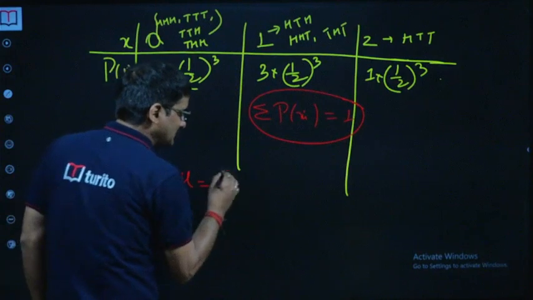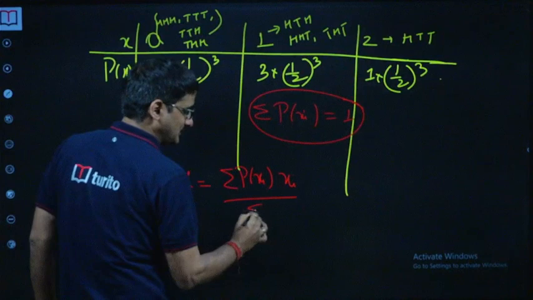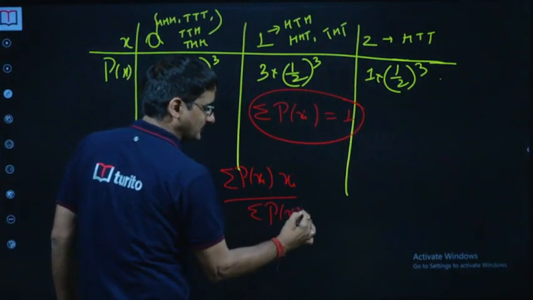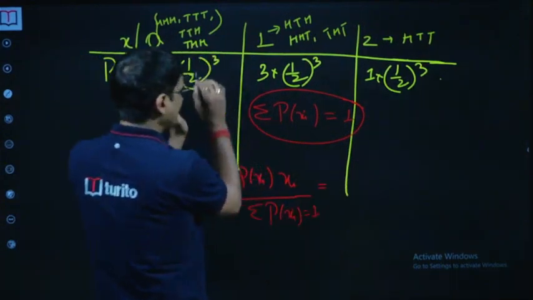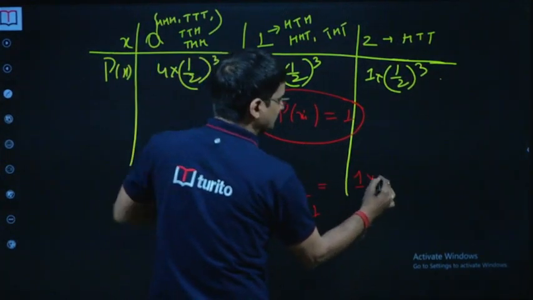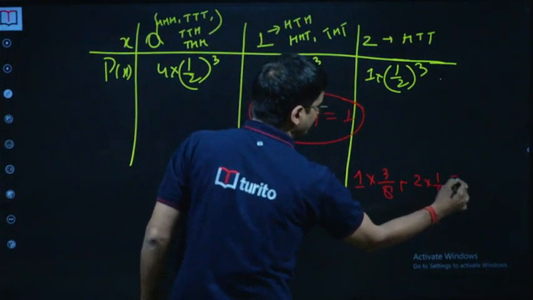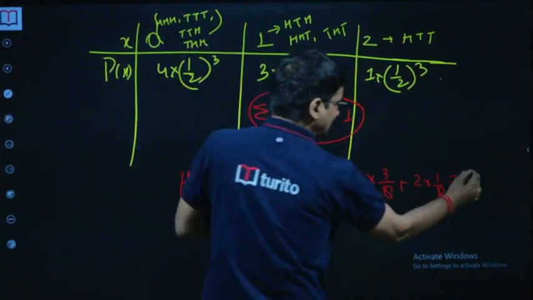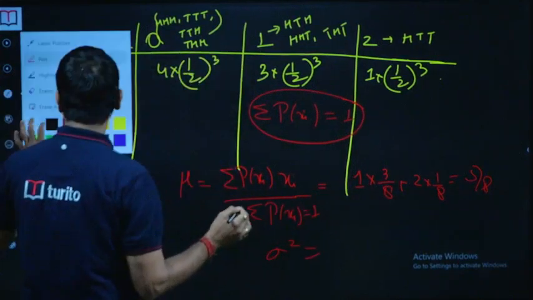Now what is the mean? Mean is nothing but the summation of P of xi into xi, upon summation P of xi, which is always 1 in a probability distribution. So it will be 0 into this is gone, then 1 into 3 by 8, and 2 into 1 by 8. Whatever you get is the answer: 3 by 8 plus 2 by 8, so that's 5 by 8. And then we have our variance.